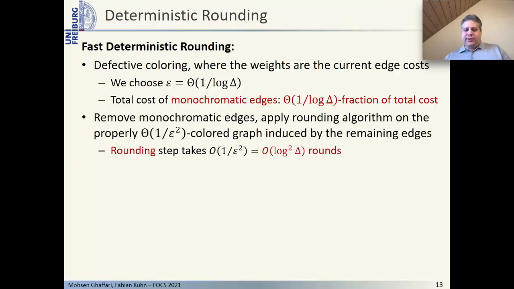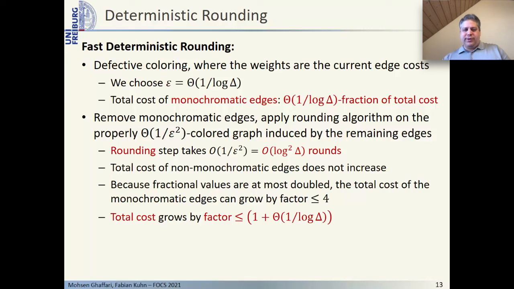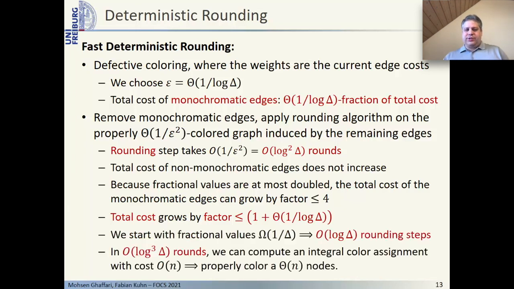As discussed, the total cost of the edges that are properly colored by the defective coloring does not increase, and the total cost of the monochromatic edges increases by at most a factor 4. The overall cost therefore grows by a factor at most 1 plus order 1 over log delta. Since we start with fractional values of order 1 over delta, we need O of log delta rounding steps. The overall time for the rounding is therefore log to the 3 delta, and at the end, the total cost grows by at most a constant factor and is therefore still O of n. We can therefore properly color a constant fraction of the nodes.